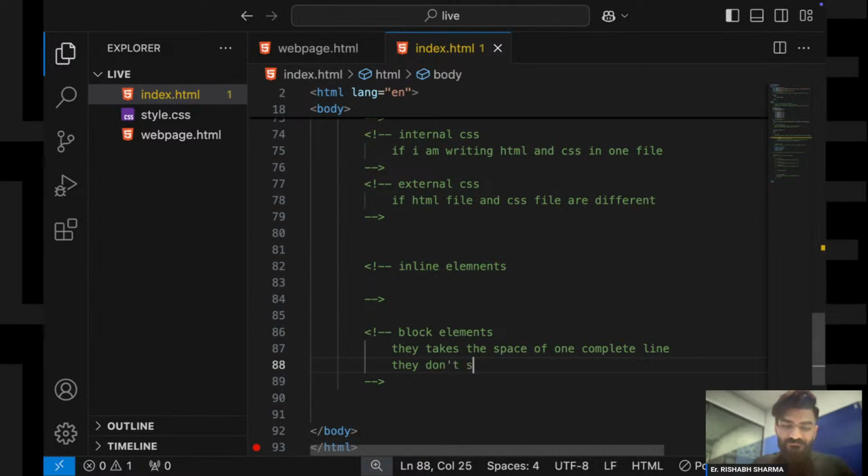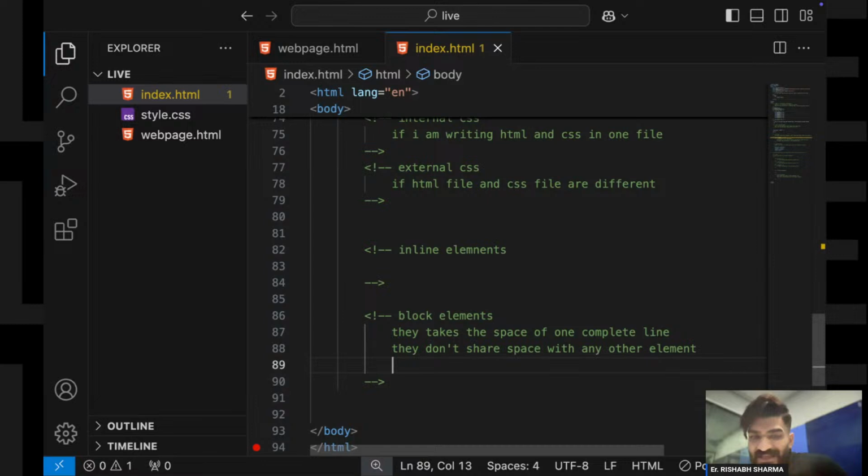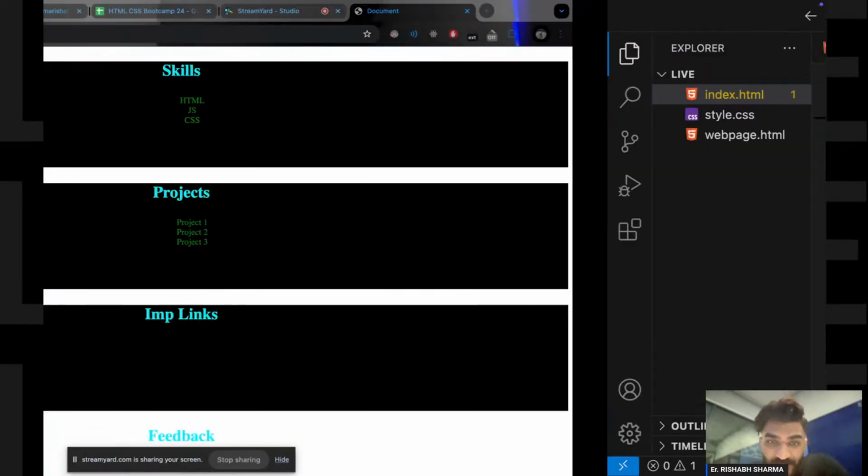They don't share space with any other element, right? They don't share space with any other element. Okay, and so these are my block elements. So what are block elements? They take the space of one complete line, right?